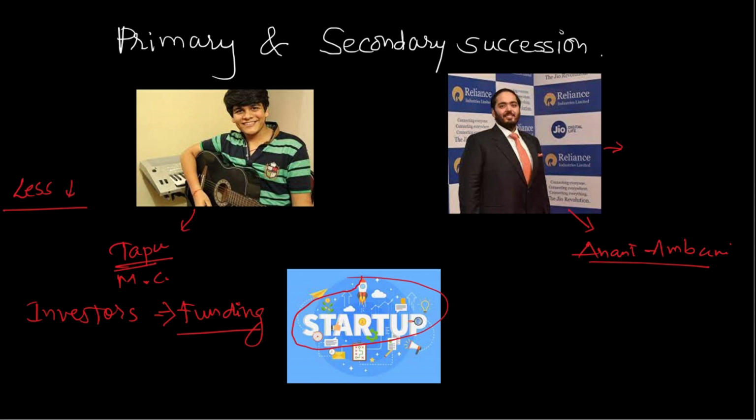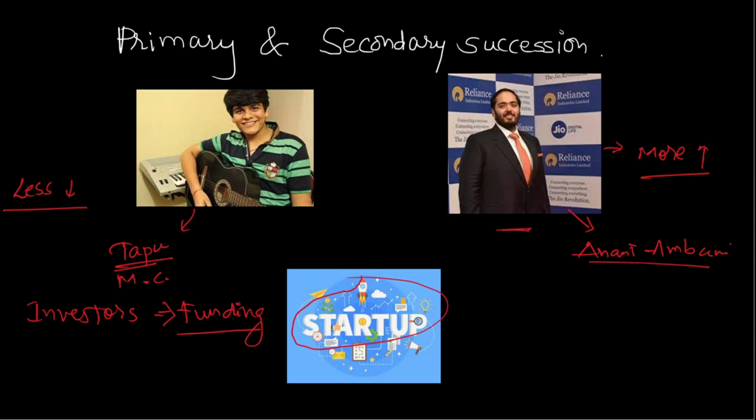So naturally he must be having more contacts, right? So it will be far easier for this guy to get an investment and to fund his startup as compared to Tapu, who is a middle class boy. And that is why it will be easier for Mr. Ambani to fund his startup as compared to Tapu.